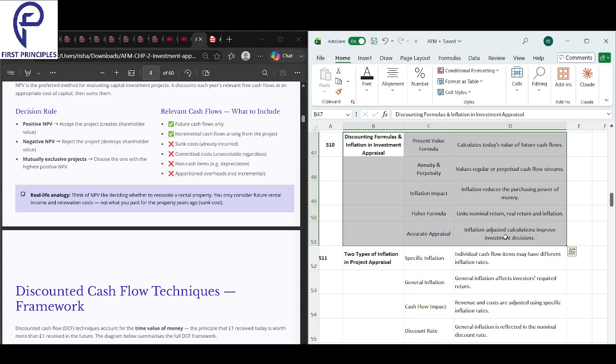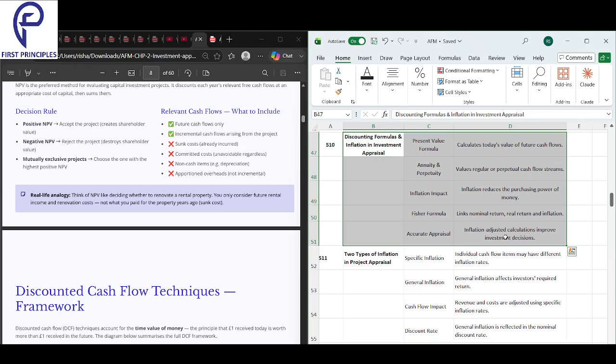You bring the future money back to today. That is the present value formula. Next, annuity and perpetuity. What do they do? They value regular or perpetual cash flow streams.